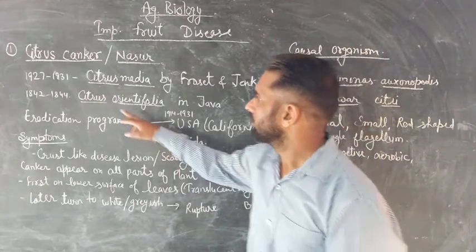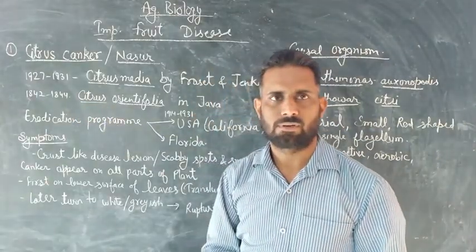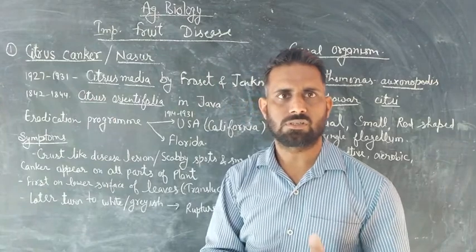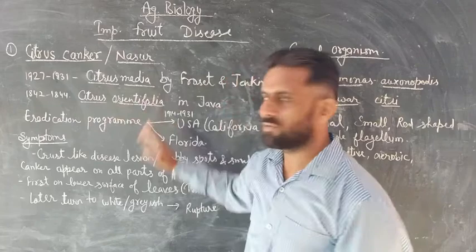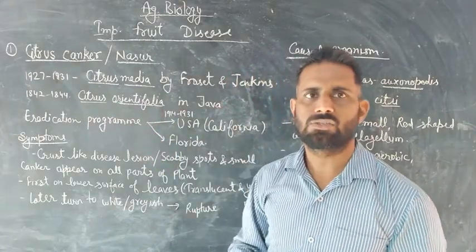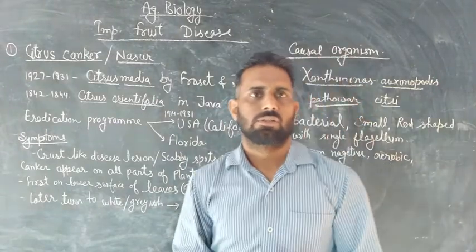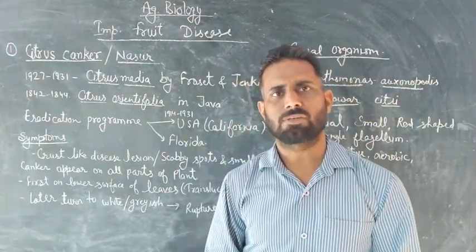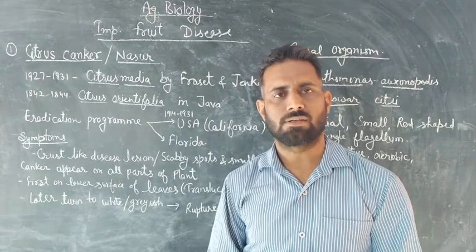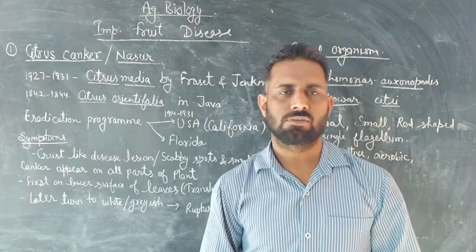And in 1842 to 1844, this disease was found in a sample of Citrus aurantifolia in Java. Many eradication programs were started all over the country to remove this disease from the world.